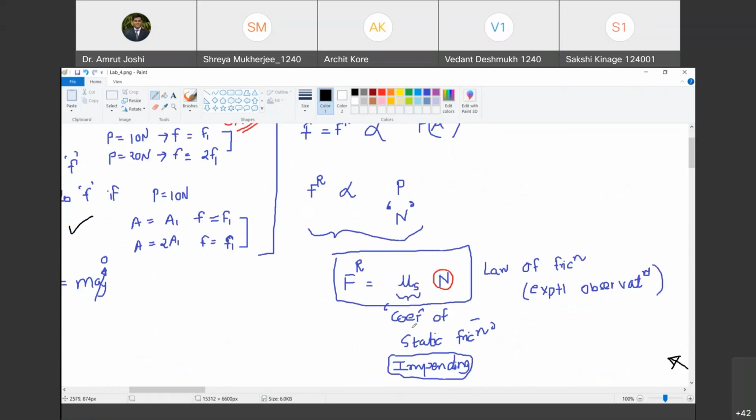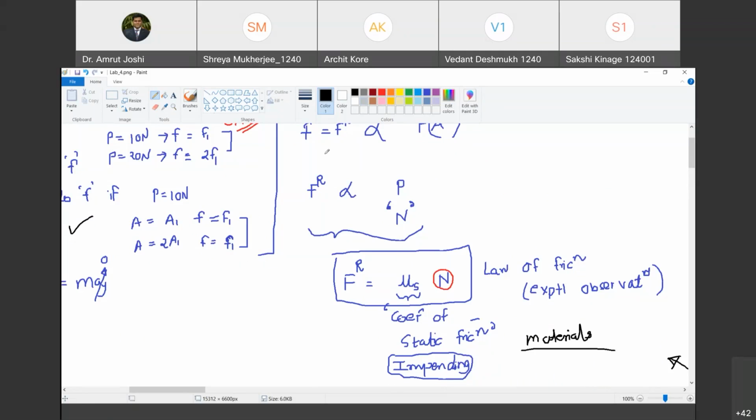Now, this mu s is a function of what? This mu s is a function of the materials that are in contact. Are you with me? Yes, sir. So if steel and steel are in contact, you are going to have one value of mu s. If steel and wood are in contact, you are going to have another value, and so on. It is the property of materials in contact. It is also the property of the lubricating fluid if you are using any. Are you with me? Yes, sir. Okay. So we have understood this.